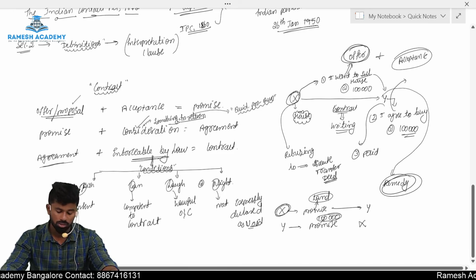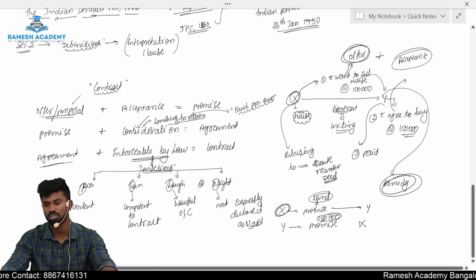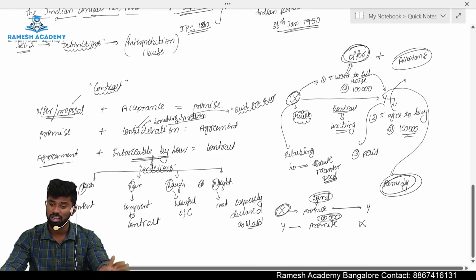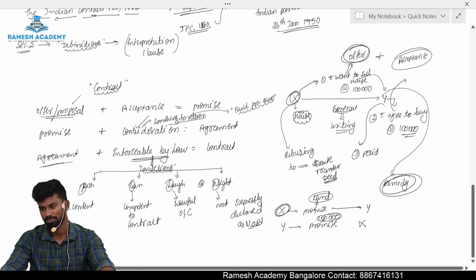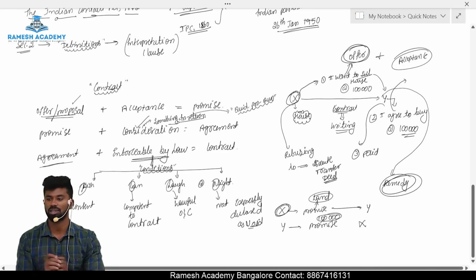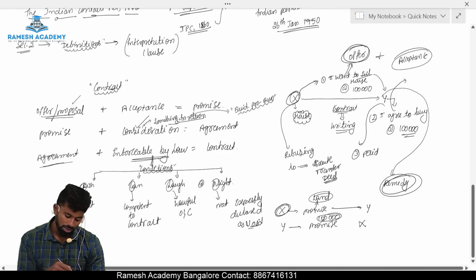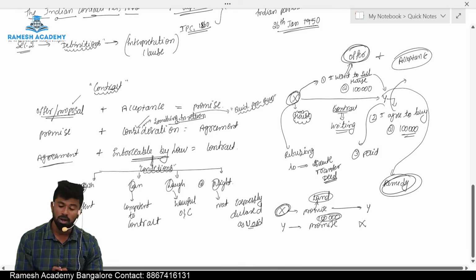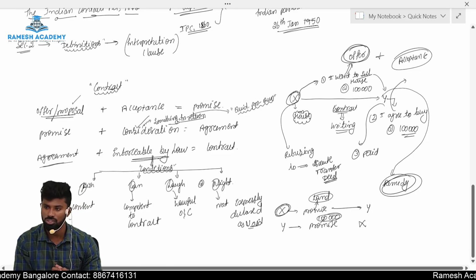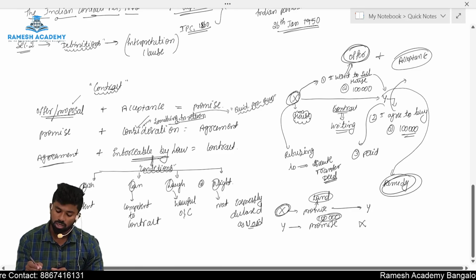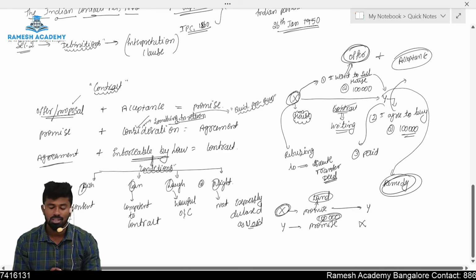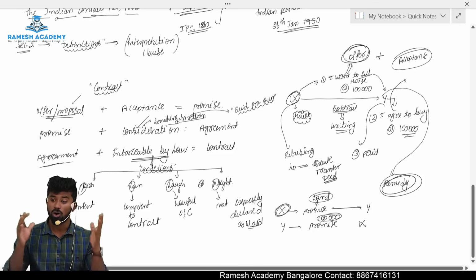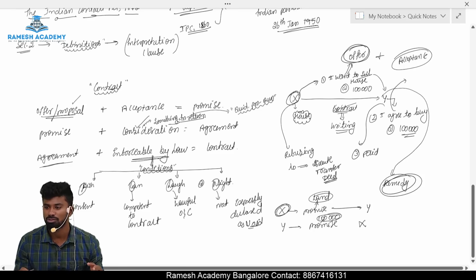What are the conditions? There should be free consent. Parties must be competent to contract. There should be lawful object and consideration, and the agreement should not be expressly declared as void. Now let us compare these conditions with an example. Was there any free consent? Yes, both made the contract at their own will. Are the parties competent to contract? Yes, both are major and of sound mind. Is the object lawful? Yes, selling of land. And is it expressly declared as void by any law? The answer is no.